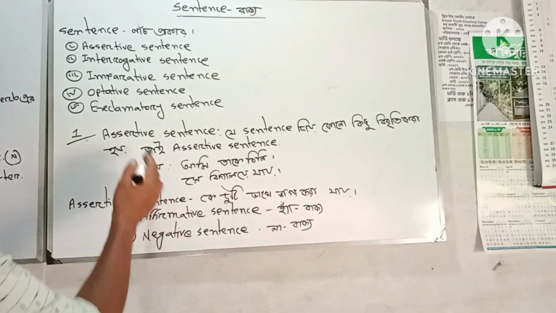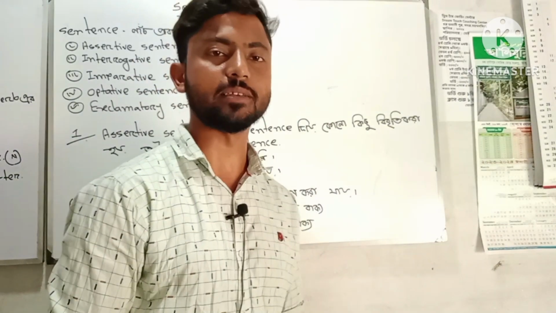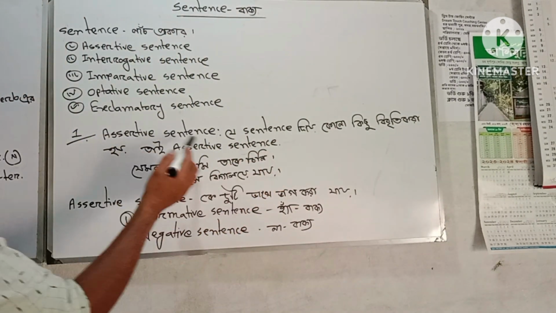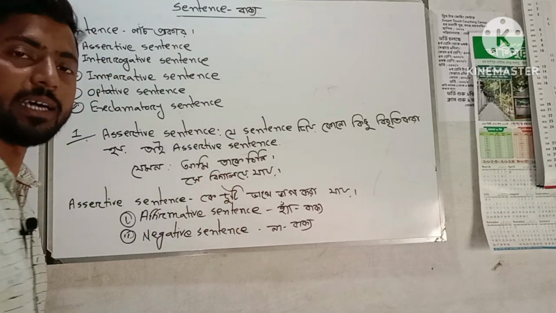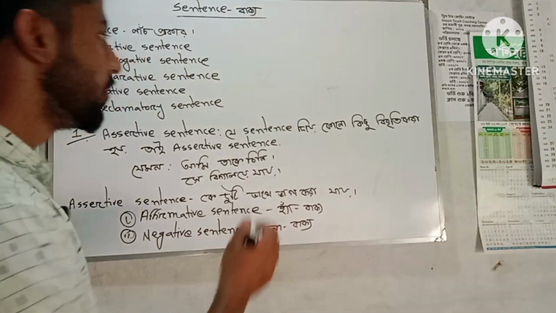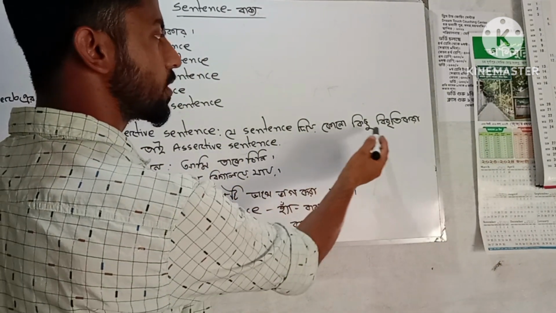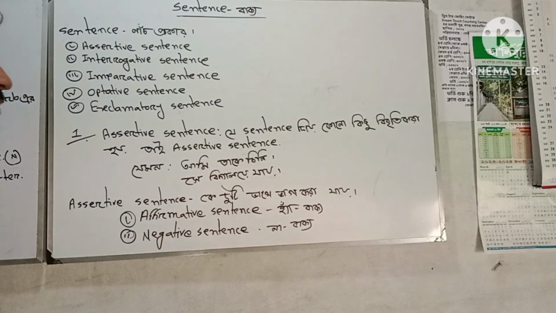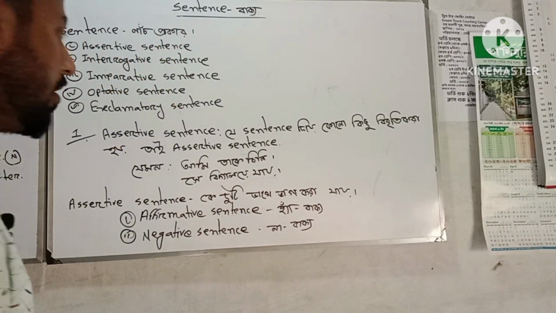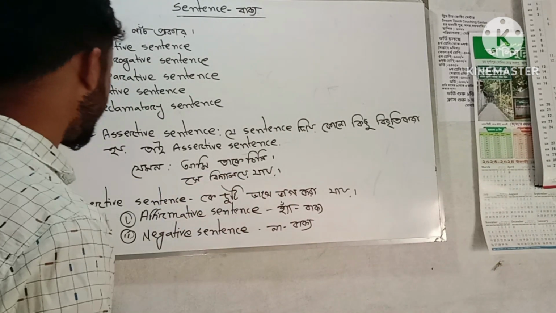At first, we can see the assertive sentence. What is the meaning of assertive sentence? The meaning of assertive sentence is বিবৃতিমূলক বাক্য. The sentence by which something is stated is called a বিবৃতিমূলক or assertive sentence. Okay, for example: আমি তাকে চিনি, সে বিদ্যালয়ে যায়.